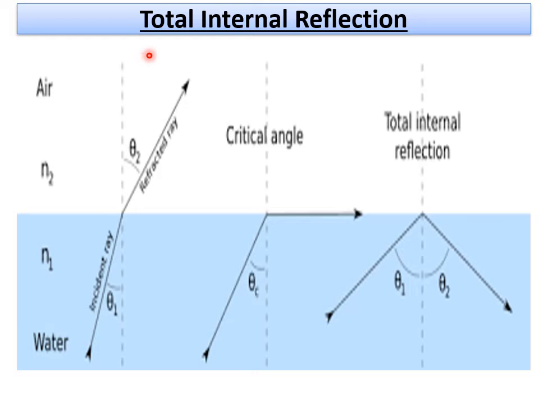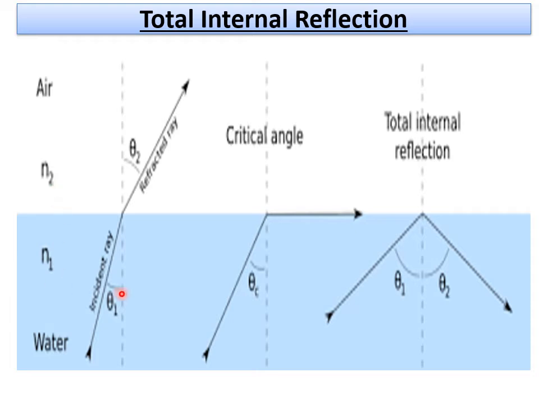So what is the topic here? Total internal reflection. Already I have shown it in the activity, but here I want to show it diagrammatically also in a few slides, to see in detail. Here the medium is water and here the medium is air. We have discussed glass and air medium. Here let the refractive index of water be N1 and the refractive index of air be N2.